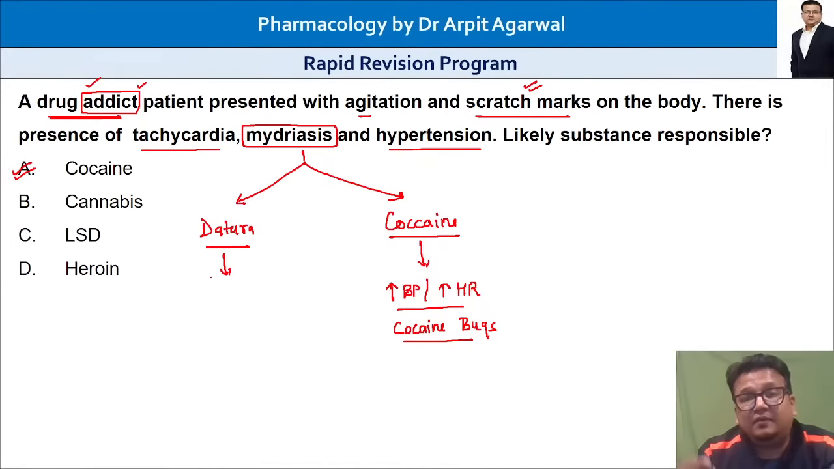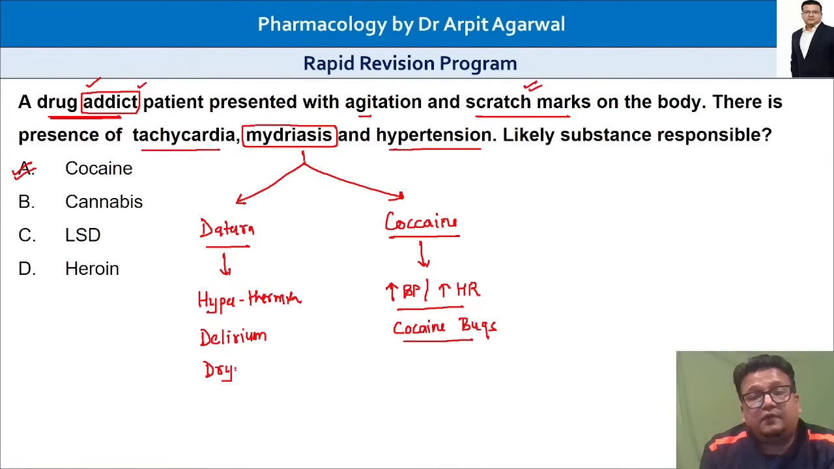So what will we have in datura poisoning? We will have symptoms of atropine poisoning, anticholinergic poisoning. You will have hyperthermia, hot as a hare. You will have delirium, mad as a hatter. Delirium has to be there. And most commonly, dryness of all secretions. Dry mouth, dry eyes.